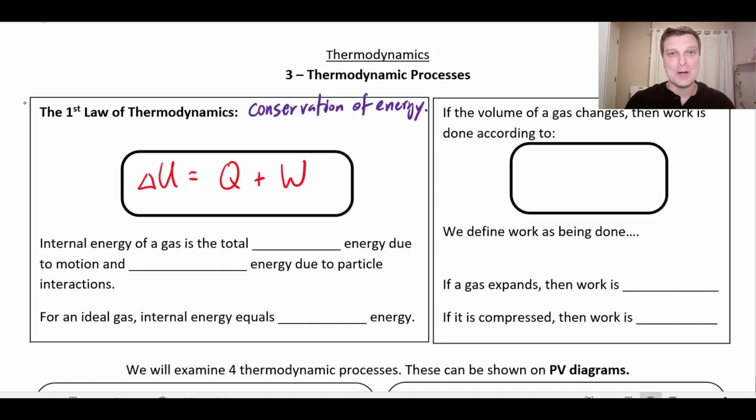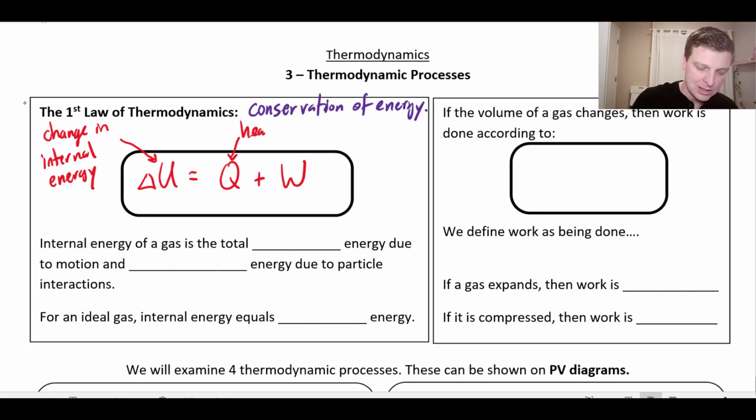Now, some of those terms are going to be new for us, so let's see if we can define a few of them. The first one is U. For an ideal gas, U is what we call the internal energy, so this is a change in internal energy. You can imagine if you have a gas, maybe in a canister, that those particles have energy because they're bouncing around. And you can change that energy. One way is to cause heat to flow into them. That's our value for Q.